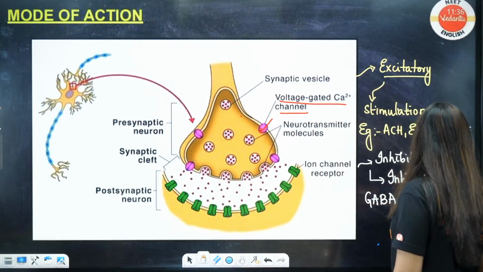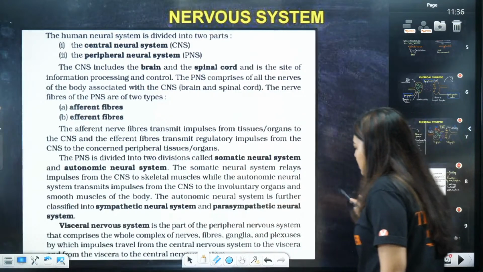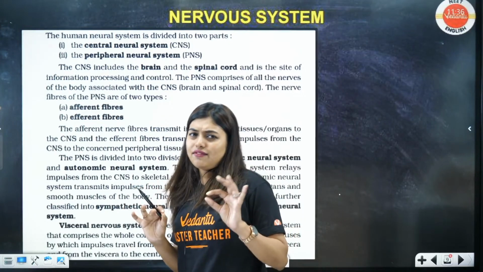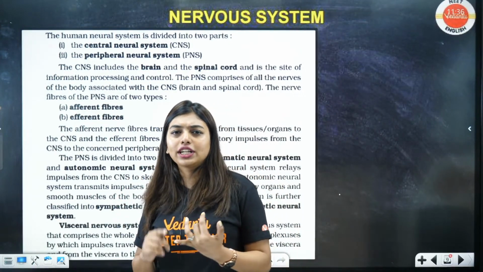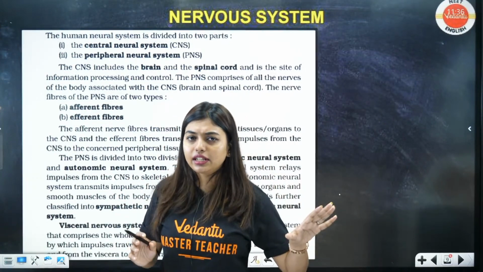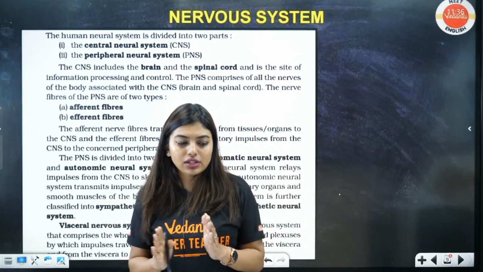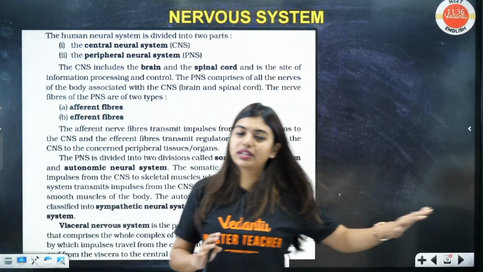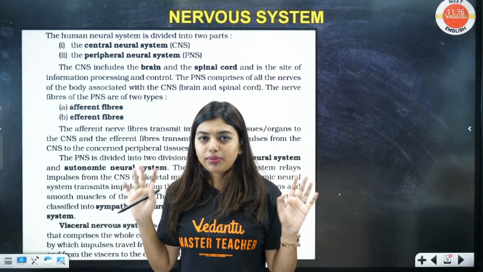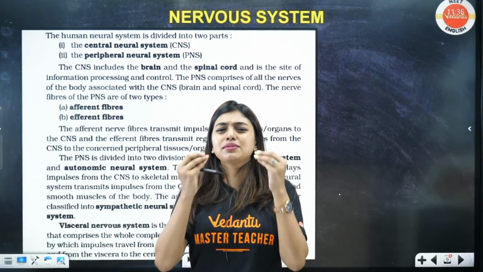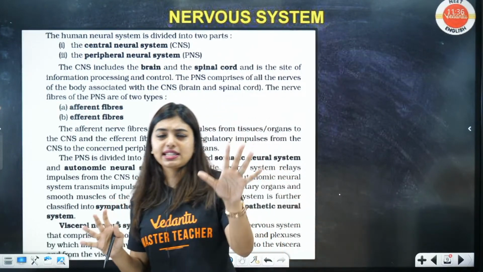Very nice. Now students, we are going to the nervous system. So chemical synapse is clear. Very simple thing we studied. We studied saltation, the jumping in the myelinated neurons. Non-myelinated neurons have free movement; in the myelinated neuron, that movement is not there. Then we studied chemical synapse, which is very easy. Five steps are there.